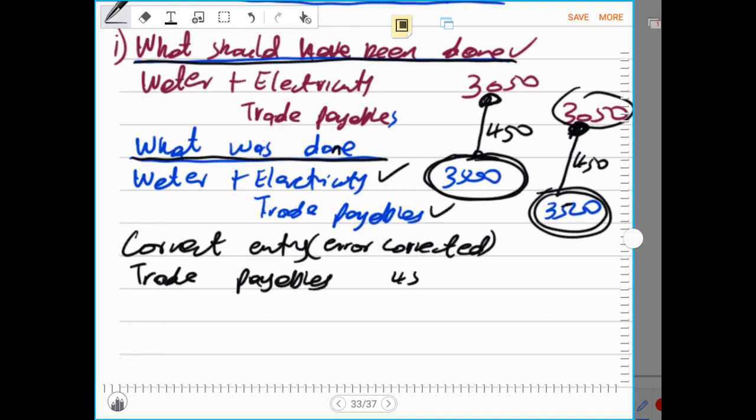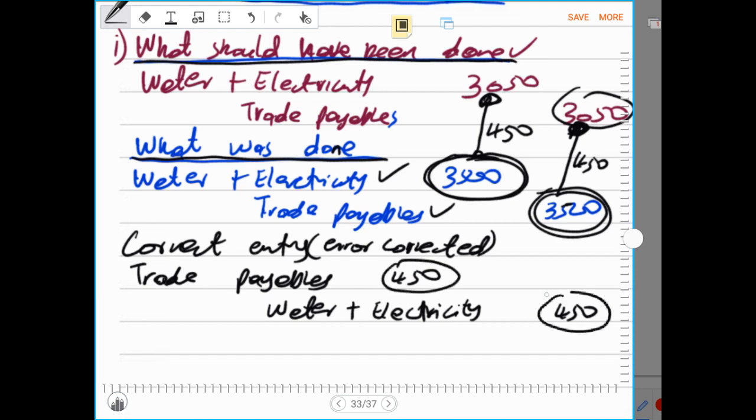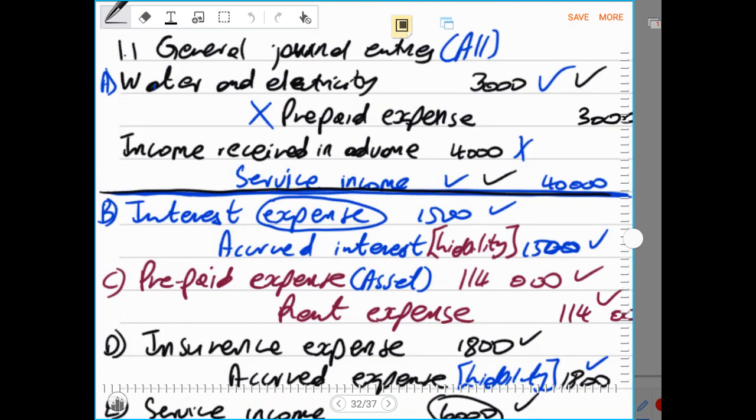We debit our trade payables by 450, and we credit water plus electricity by 450. So now that means we have to reduce our trade payables in the balance sheet by 450 and reduce water and electricity in the income statement by 450. So now let us do that as we have said.